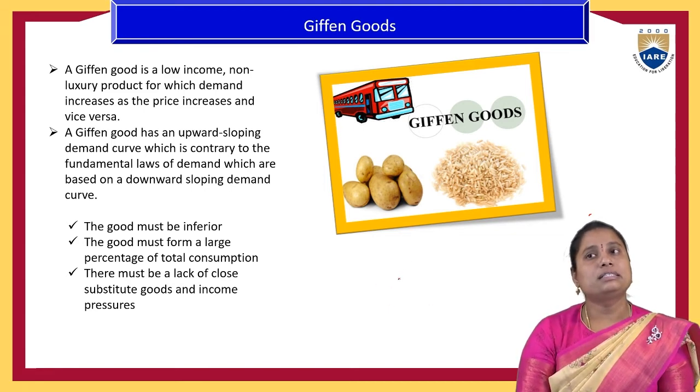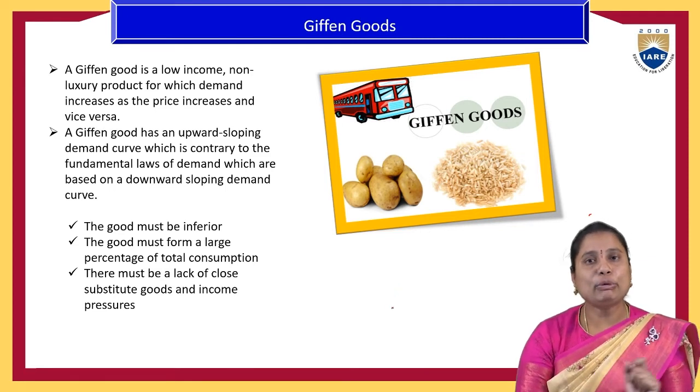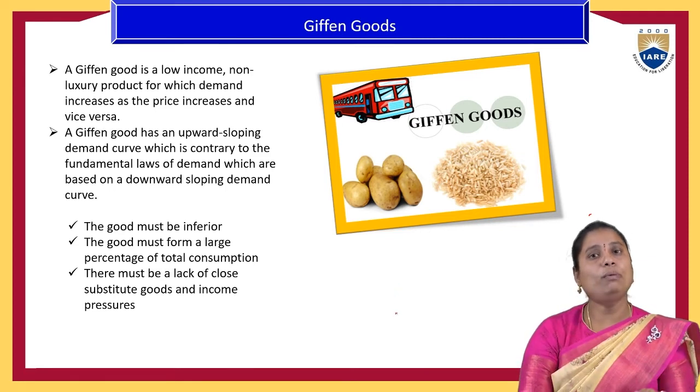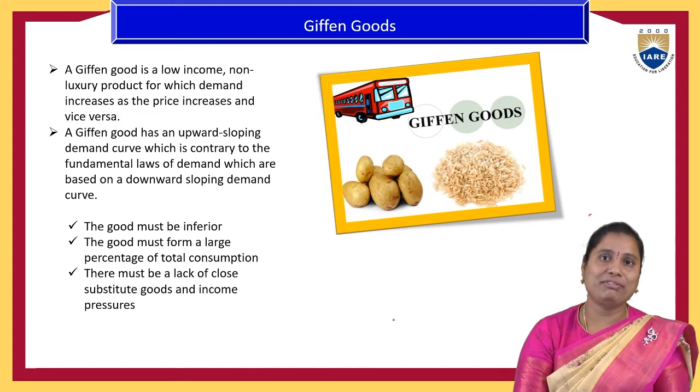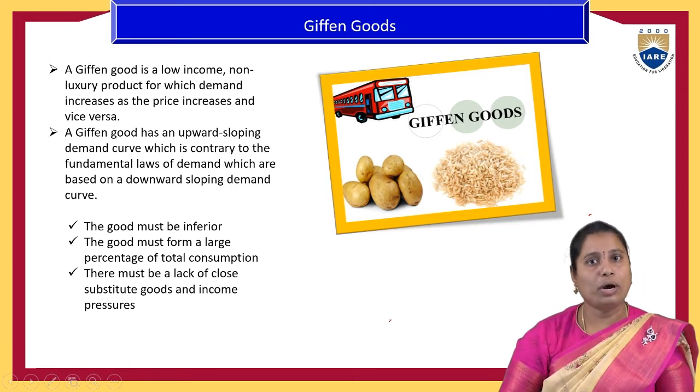Same as the subsidiary rice which is provided by the government. The government is providing the subsidiary rice, so there is a low demand for that. If the government stops that subsidiary rice, then there might be more demand for that.